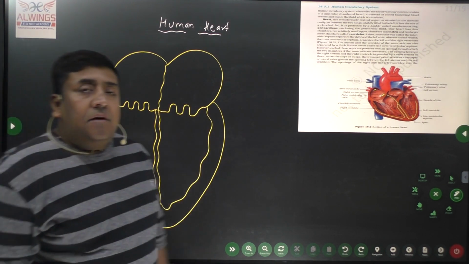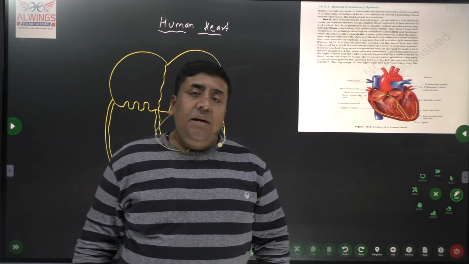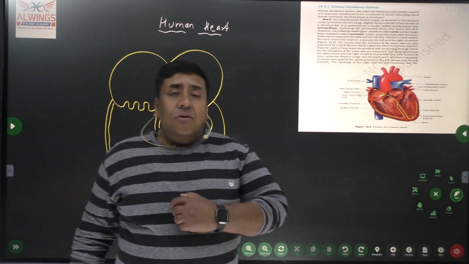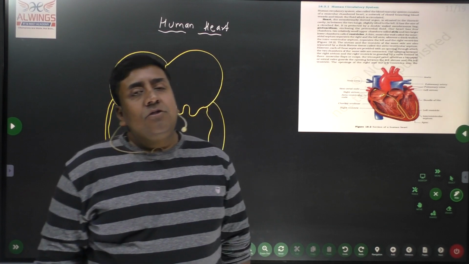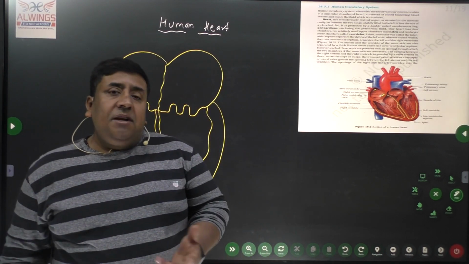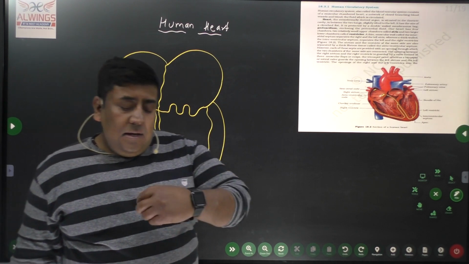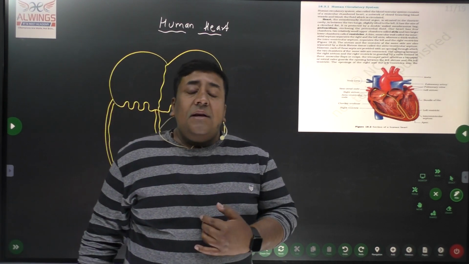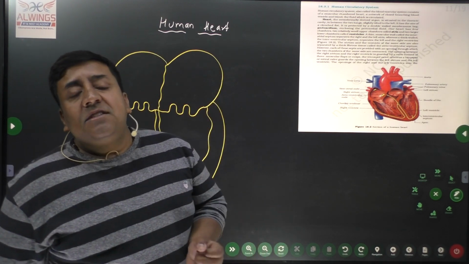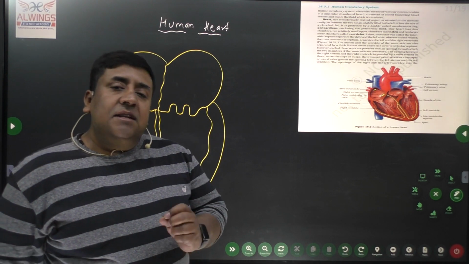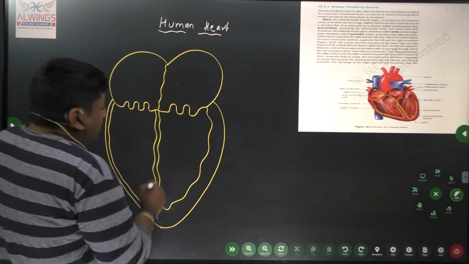Now first of all, what is the position of the heart in our body? Our heart is situated in the thoracic cage. According to some books, the position of the heart is somewhat left, but that is the biggest misconception. The heart is present in the median only; its left ventricle wall is thick, that's why it is slightly tilted towards the left side. So here we can see the different parts.